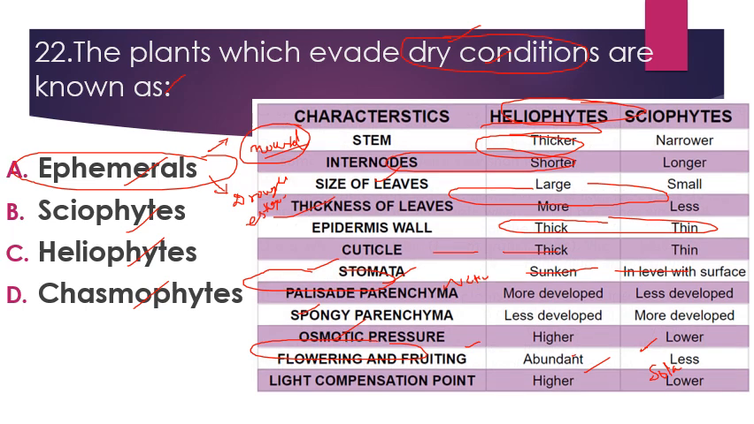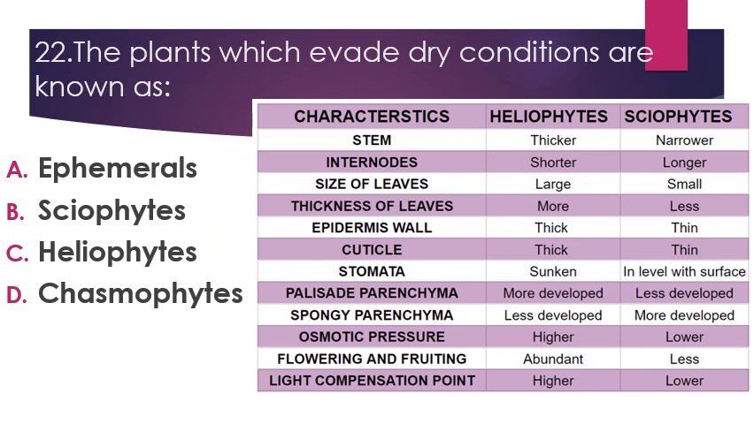The next, sciophytes and heliophytes. So sciophytes are the shade loving plants. ऐसे प्लांट जो शेड में ग्रो करना प्रेफर करते हैं. हेलियोफाइट्स आर द प्लांट्स विच प्रेफर्स टू ग्रो इन ब्राइट सनलाइट. There are some differences in the plants. So in case of heliophytes, which love to grow in bright sunlight, these plants have thick stem, while sciophytes have narrow stem. Internode is shorter in case of heliophytes and longer in case of sciophytes.